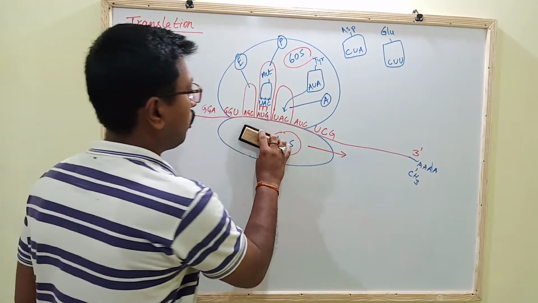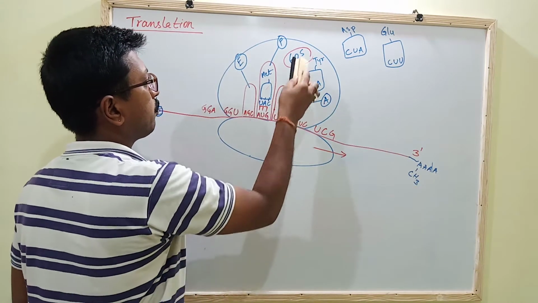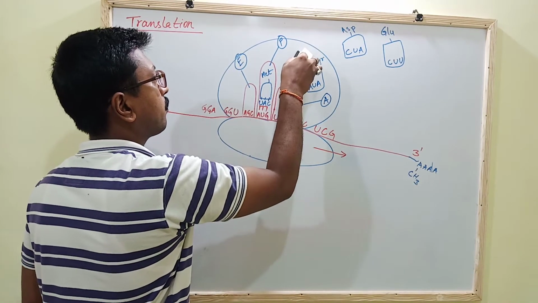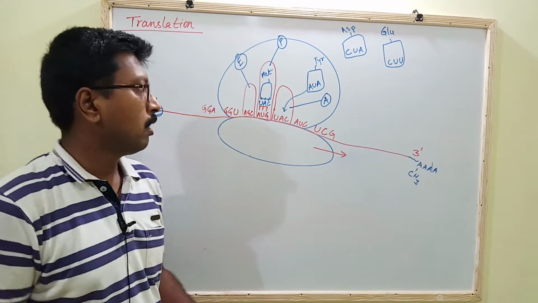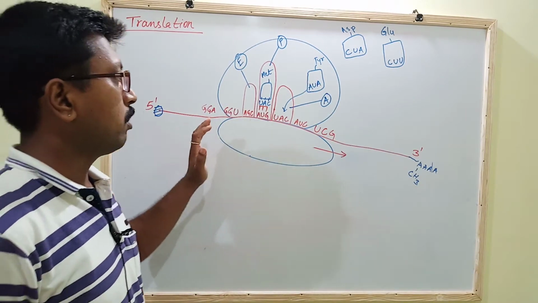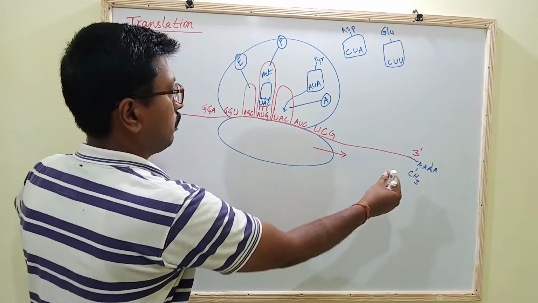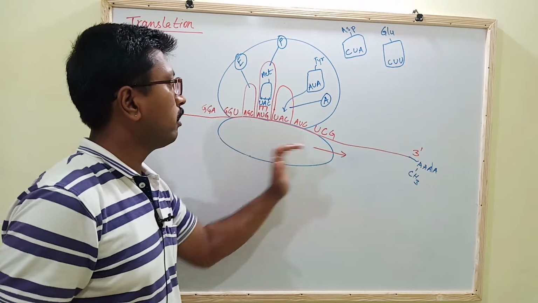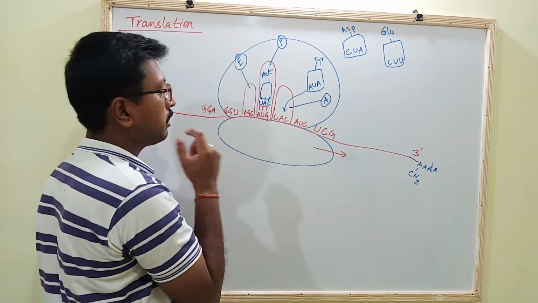As we already know, the ribosome is made up of 40S and 60S subunits. Now you may assume that this ribosome is moving along this mRNA, and during the movement there are 3 sites present on the 60S.